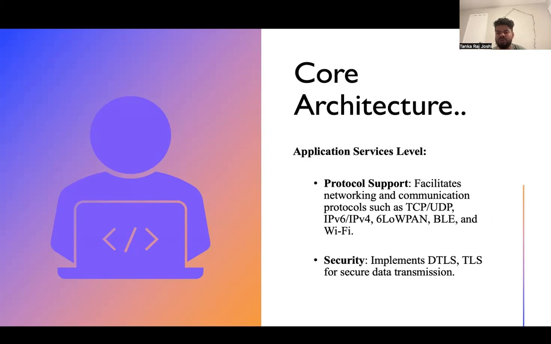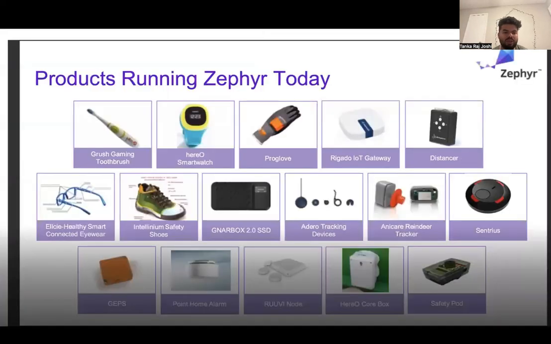For security, there are DTLS and TLS for secure data transformation. TLS means transport layer security, and DTLS is datagram transport layer security. These are the communication protocols. So the communication between the devices is really secure due to the use of these types of protocols.